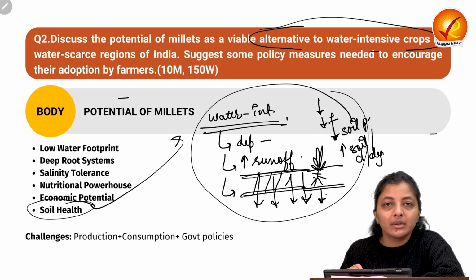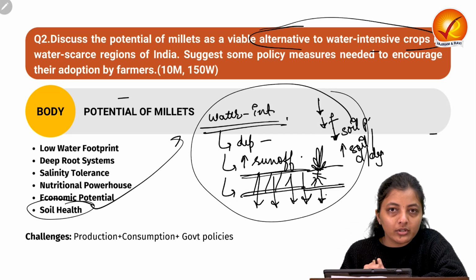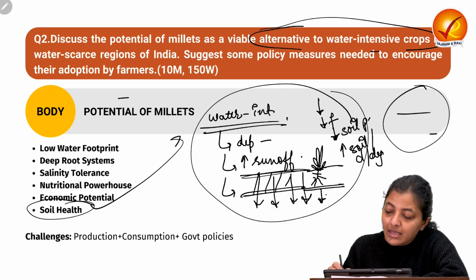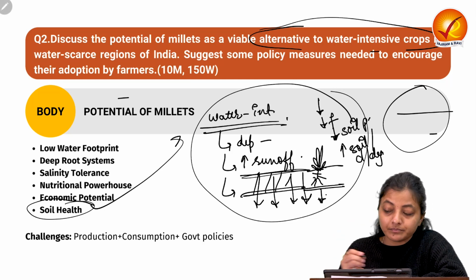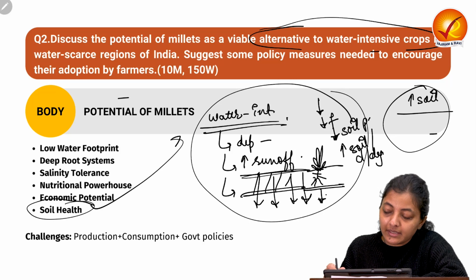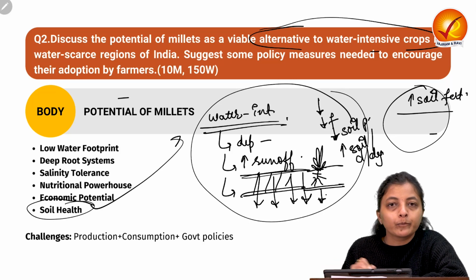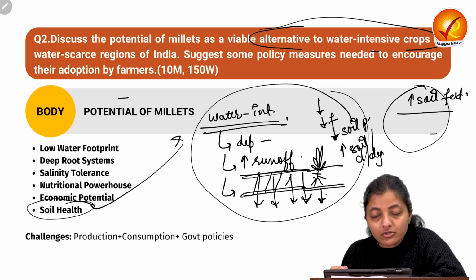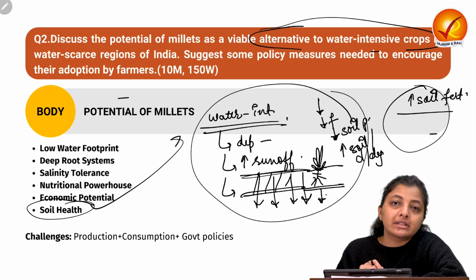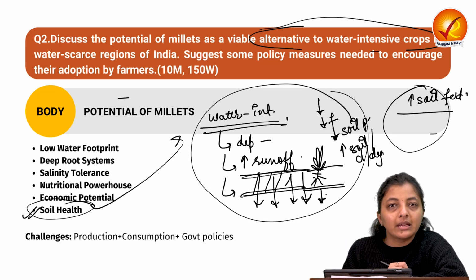But with respect to the millets, they do not require much water, and instead with their nitrogen fixing capabilities, they increase the soil fertility. They do not deplete soil, instead they build the good soil structure. So this is the soil health.